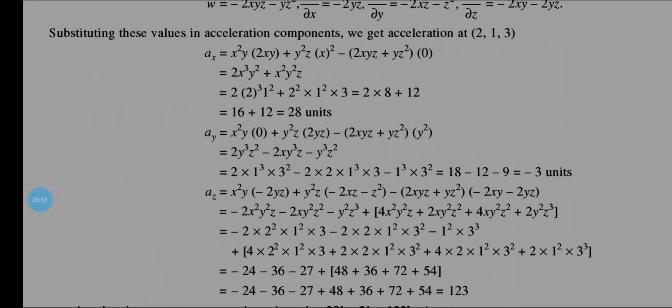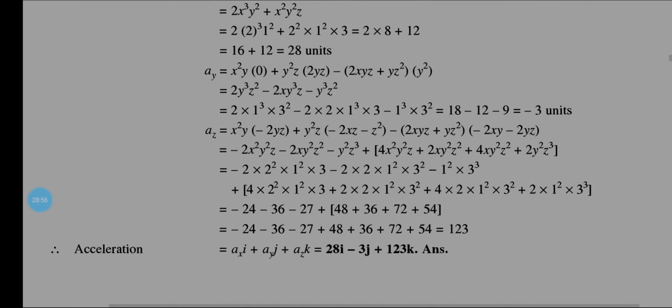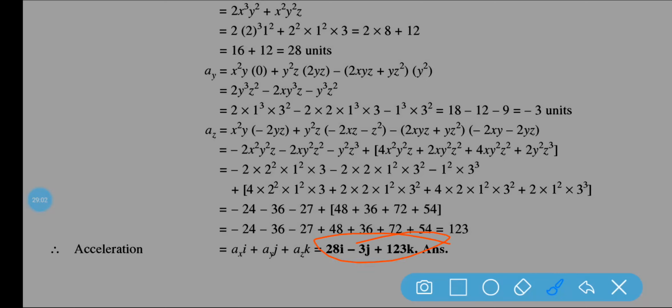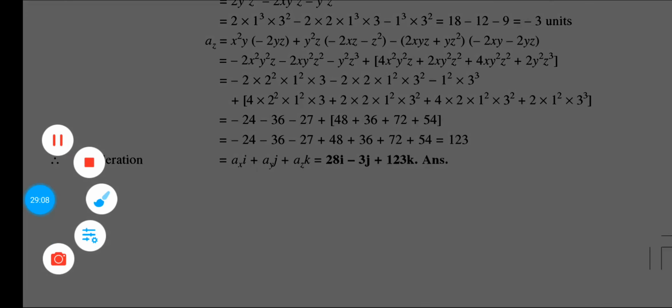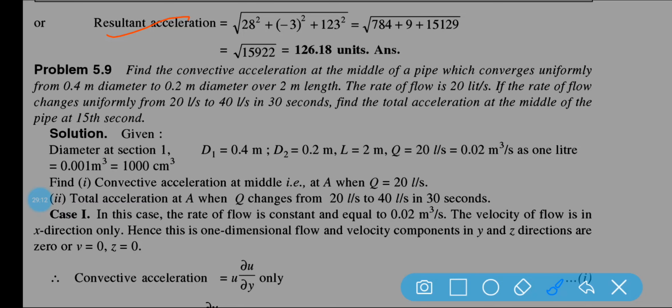If you substitute the values of x, y, z, the acceleration will come 28i minus 3j plus 123k. This is the answer. Now if you want the resultant acceleration, take the square root of ax square plus ay square plus az square. So this is the answer, 126.18 unit.